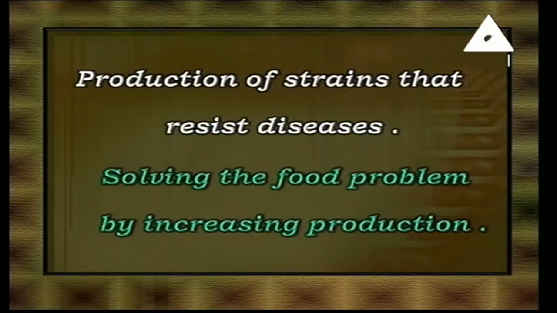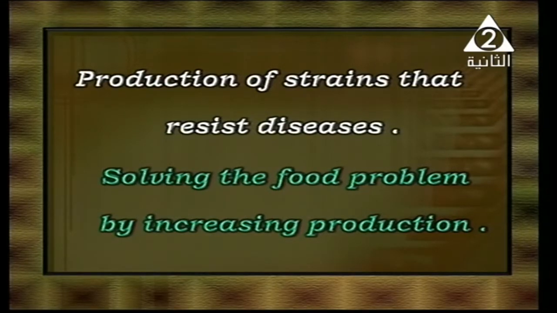Also, we can solve the food problem by increasing the production, or capacity, of plants using tissue culture. Instead of waiting for the plant to grow more and more, taking seeds from it and growing them after that, which takes a lot of time and wastes your time, you just need one plant.